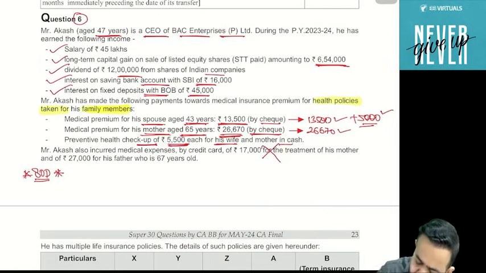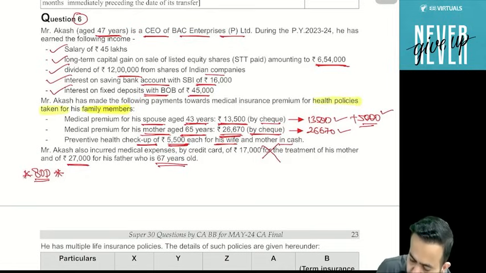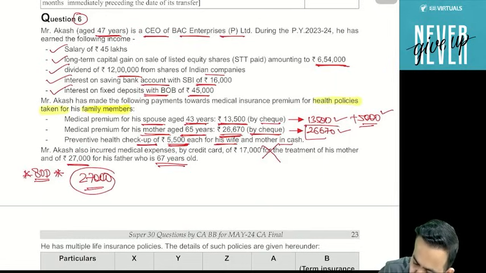But for father, he has spent 27,000. Now guys, in the name of the father, there is no health insurance policy. So here guys, you can claim the 27,000. But this 27,000 and for the mother 26,670 total comes to 53,000.